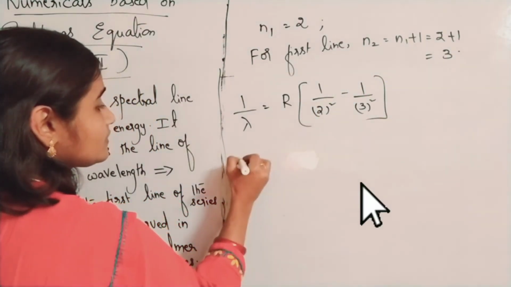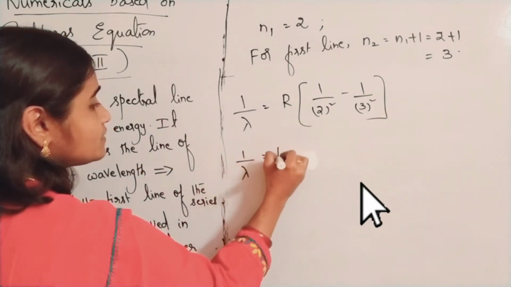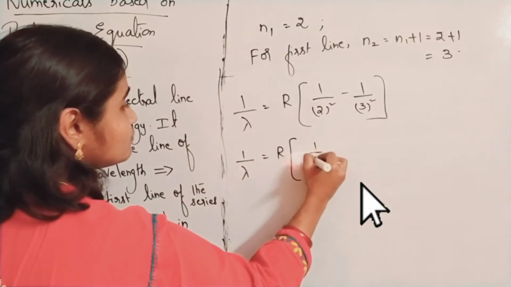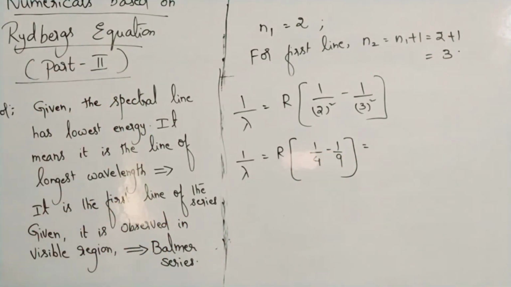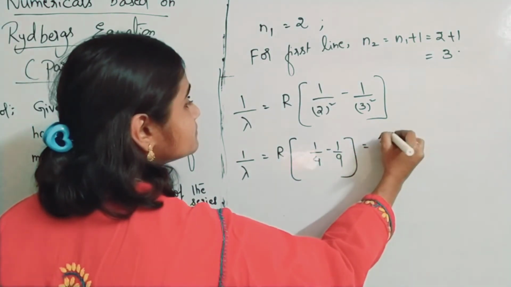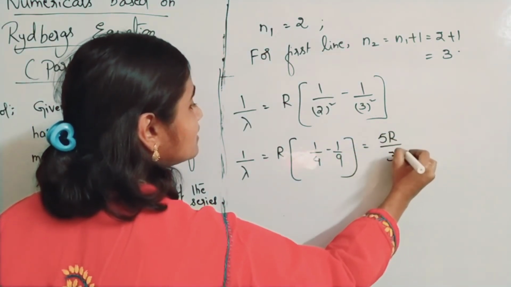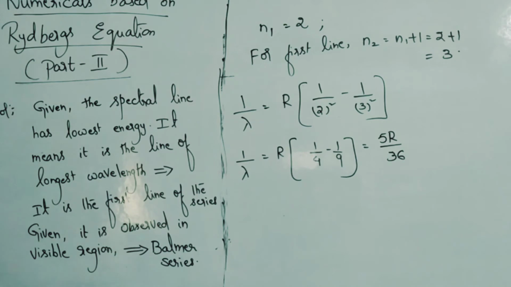So 1 by lambda is equal to R into 1 by 4 minus 1 by 9, which is equal to, 36 is the LCM, 5R by 36. So lambda value will be 36 by 5R.